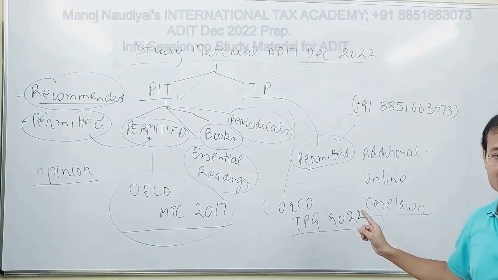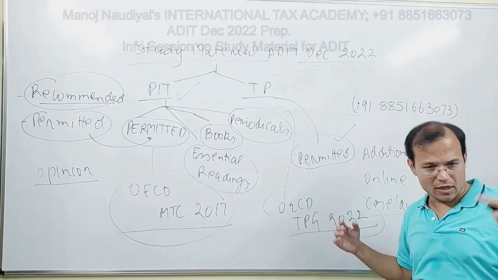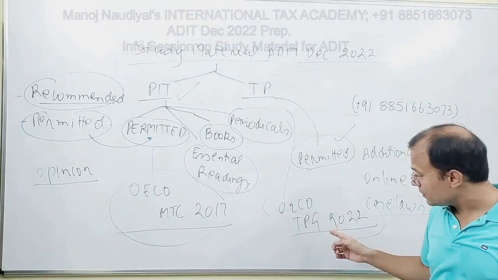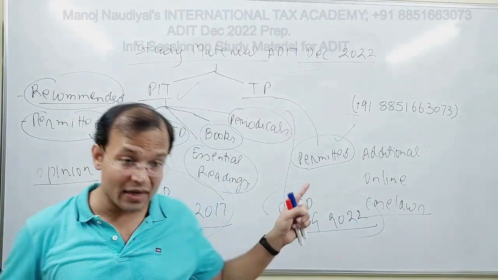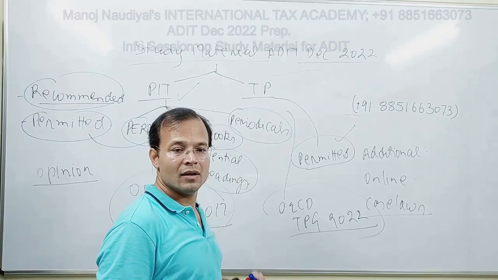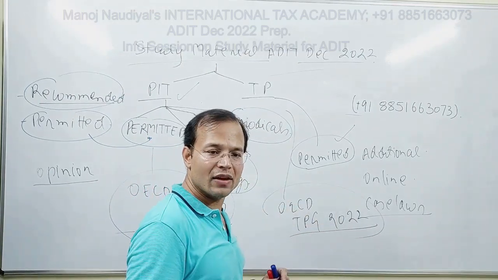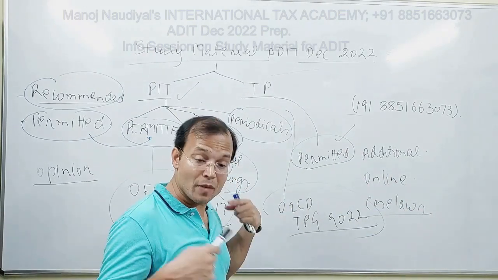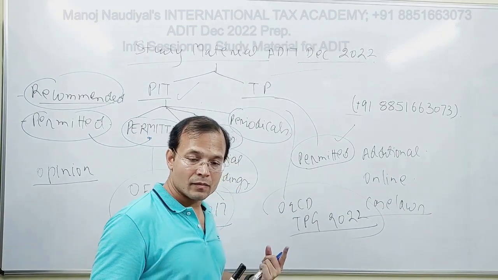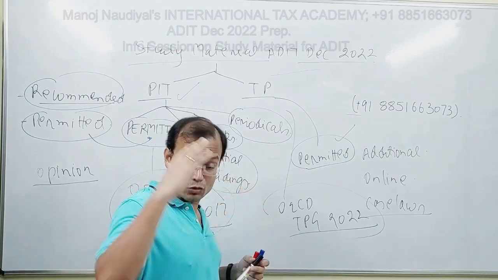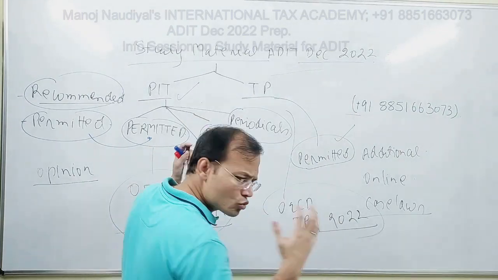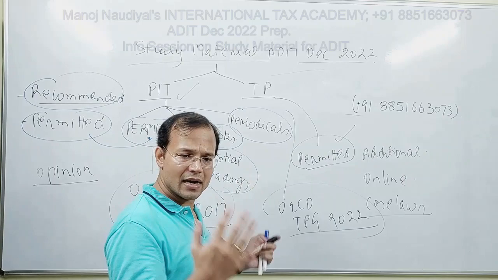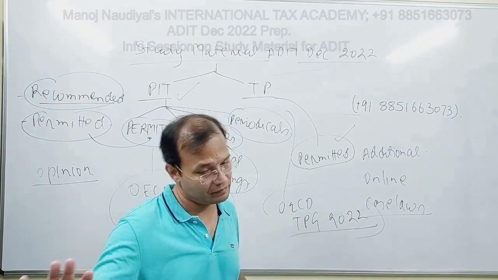Similarly for TP guidelines, there are good books for TP, but then again, the TP guidelines, the first version came out in 1979, and then it was revised in 1995, and then from 1995 you have 2022. Can you imagine the number of years? Intellectual work of 22 plus 5, 27 years. This is so intellectually dense. I can understand this is difficult to read, but it cannot be replaced.